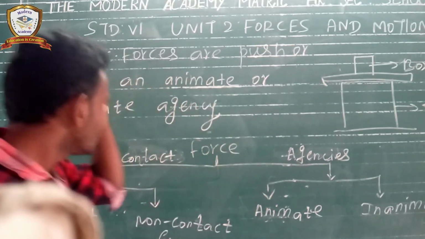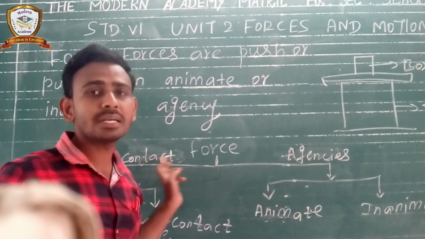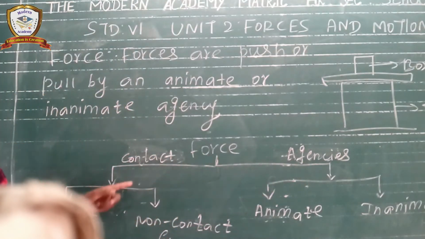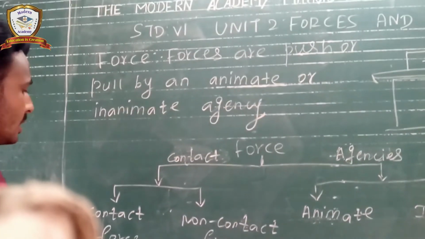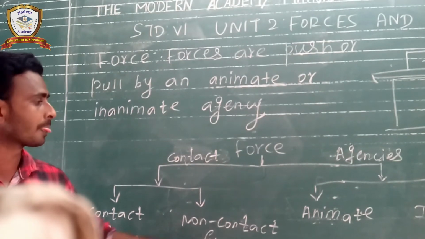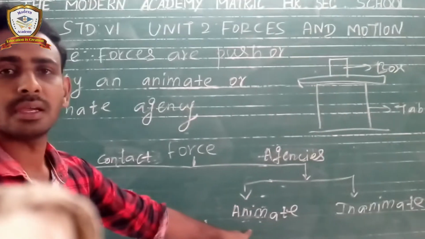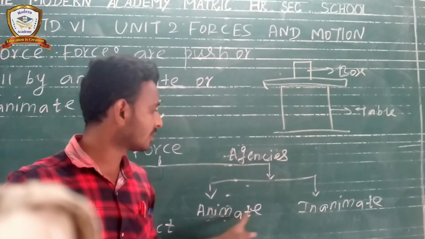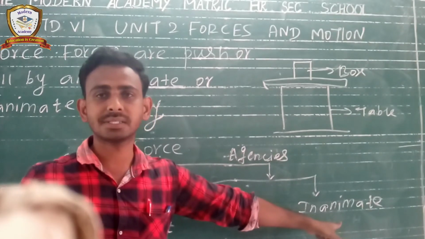Based on the contact and the agency, the force can be classified into two different categories. Based on contact, the force can be divided into contact force and non-contact force. Based on the agency, it can be divided into animate agency and inanimate agency.